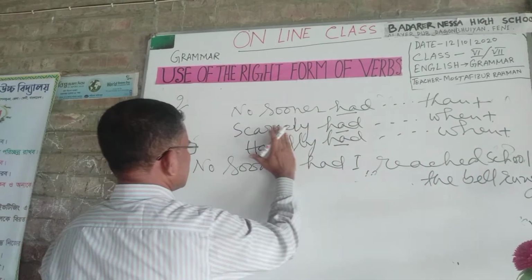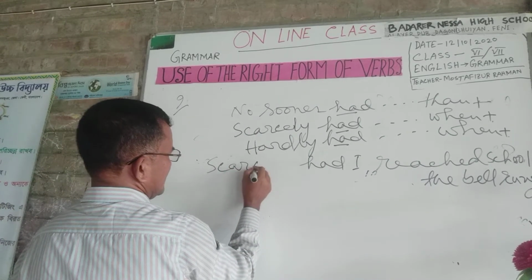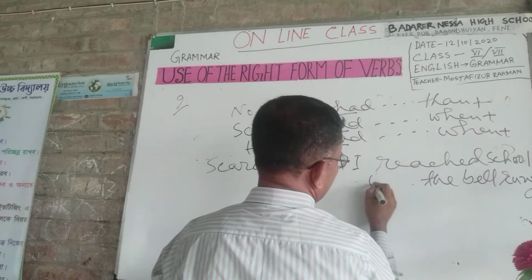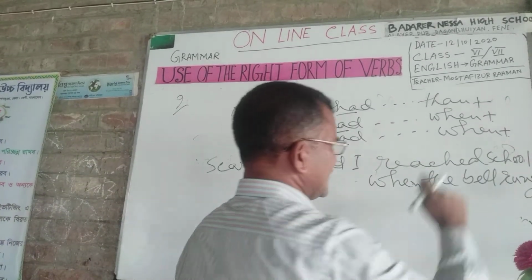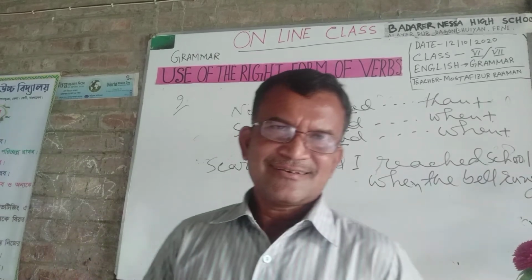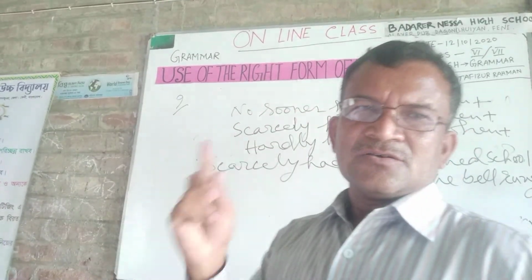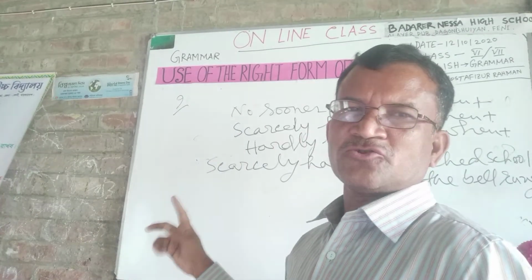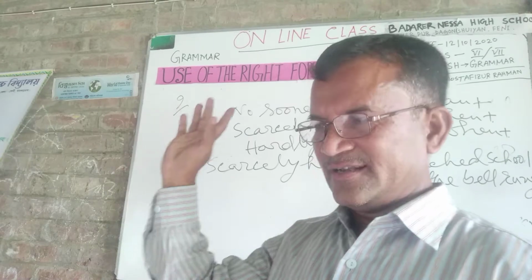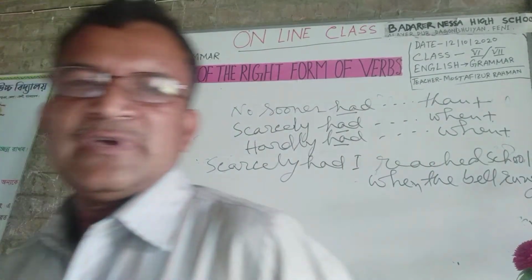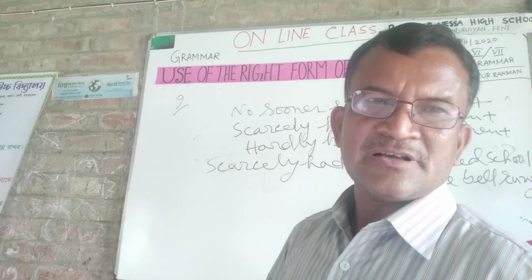Okay. Scarcely had, and hardly had, scarcely, when. Scarcely had I reached school when the bell rang. Now you see that is a structure. No sooner had, than, scarcely had, when, hardly had, when. Okay, you must write down these formulas in your notebook.